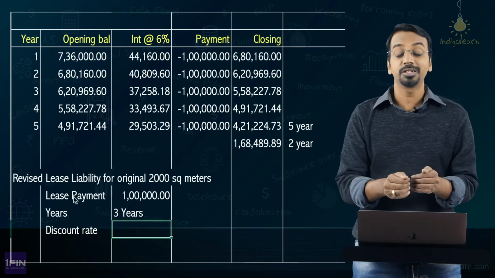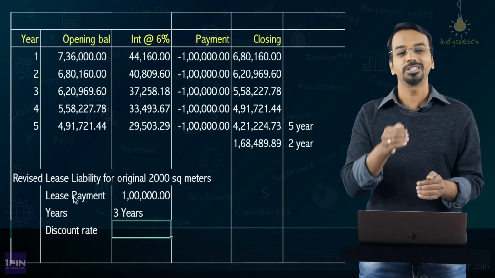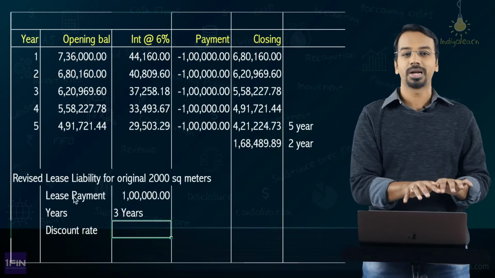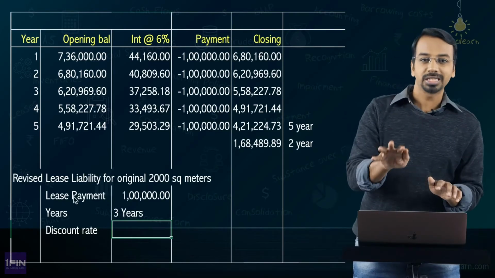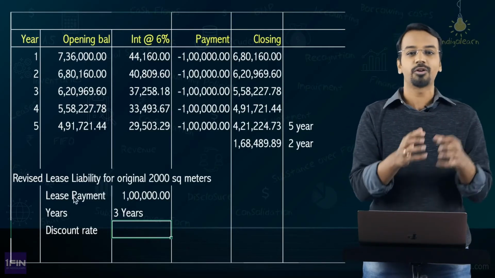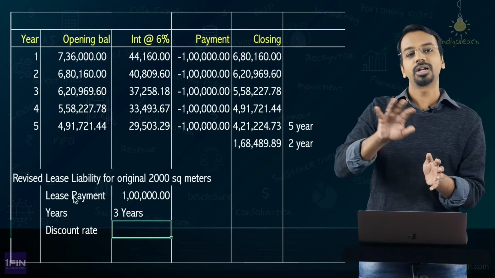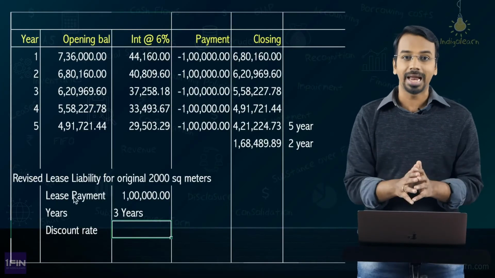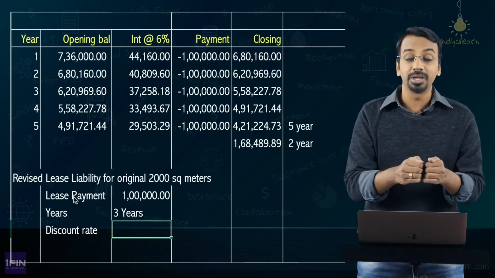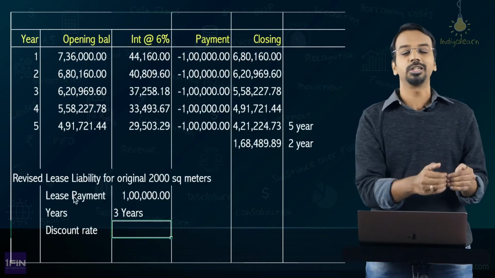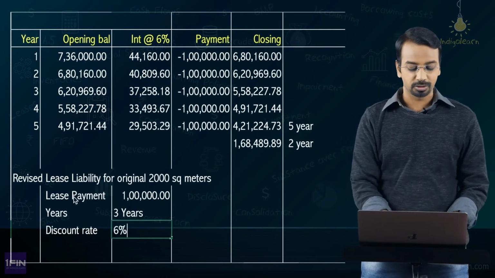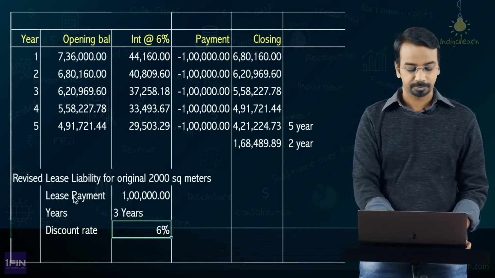Again, I am looking at it from my reduction in scope of the original contract. I am not looking at the increase in scope part. I am still looking at the reduction in scope part. My reduction in scope is that the balance 5 years has now come down to a 3-year period. I'll assume that I'll have to continue to pay 1 lakh for the reduced lease term because I am not yet considering the increase in scope part, and the discounting factor is still 6% because there is a reduction in scope. I am assuming if my original contract were to continue for the reduced term, what should have been the lease liability? So, my discount rate here also will be 6%, right?